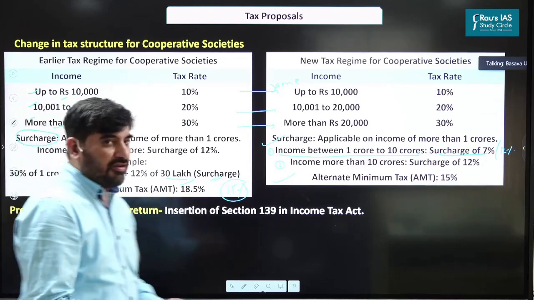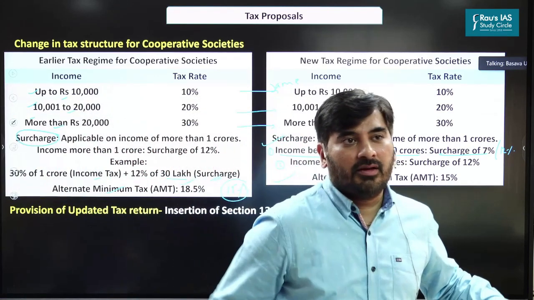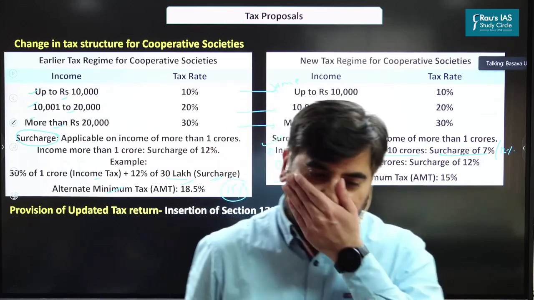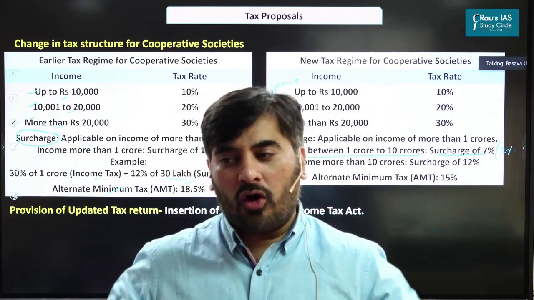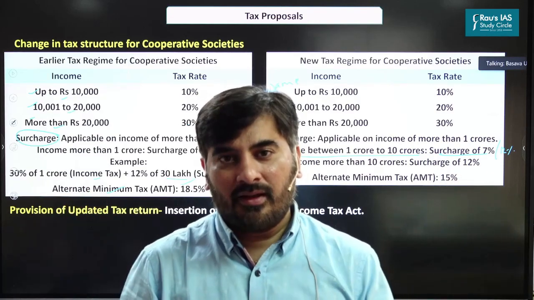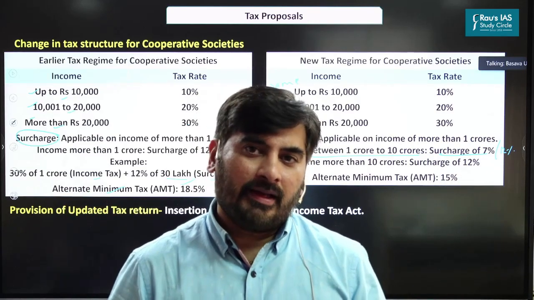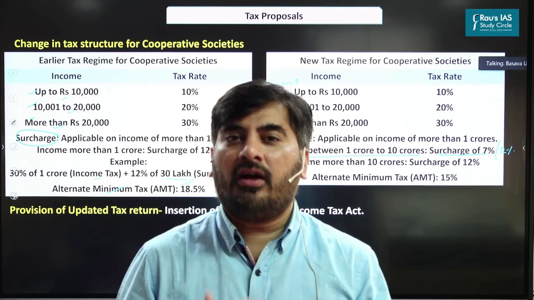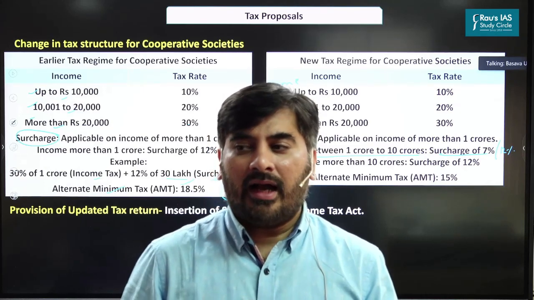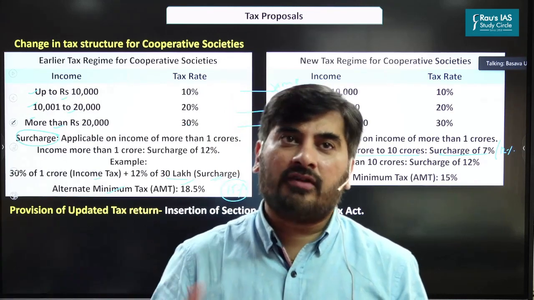Second one is the provision of updated tax return. So what is this updated tax return? See, whenever I'm paying income tax, I am required to add all my sources of income and then pay the tax. It may so happen that in a particular year, I must have forgotten or accidentally not added one particular source of income.